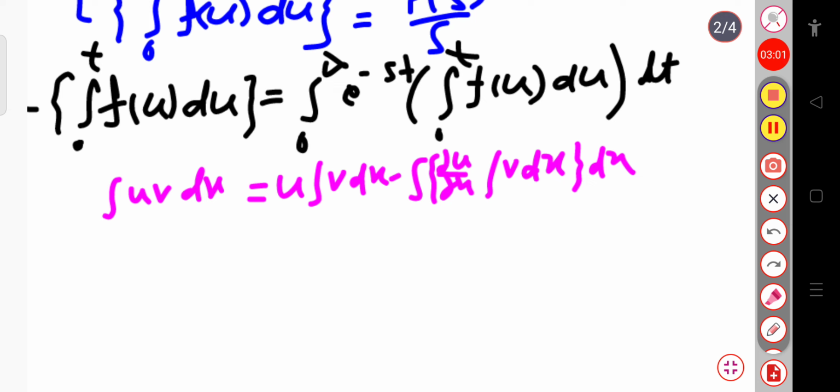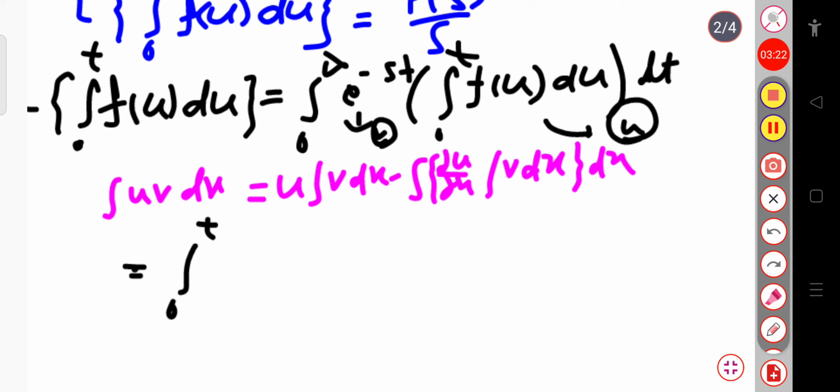So now this will be equal to, here I will consider this integration value to be u, because it will be easier to solve this integration. Now this one is our v. So for u I will write the integration over 0 to t, here our limiting value is 0 to t, for the function f of u du.